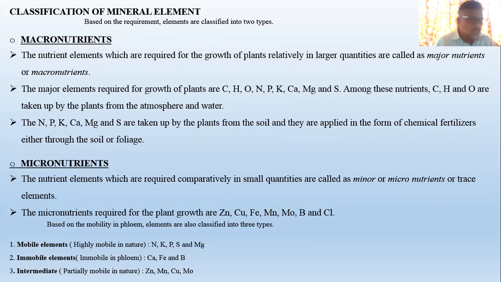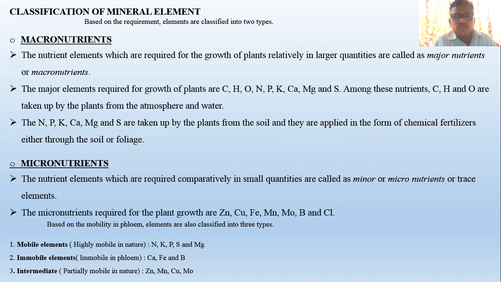Then the next point, the major elements required for growth and development are carbon, hydrogen, oxygen, then nitrogen, phosphorus, potassium, and lastly calcium, magnesium, and sulfur. Okay, so these are the essential elements called macro elements.